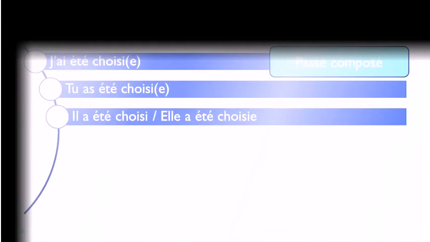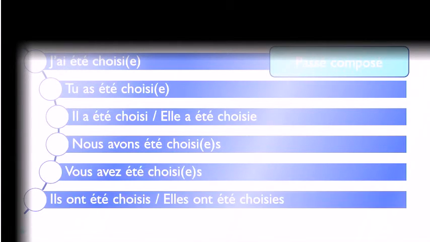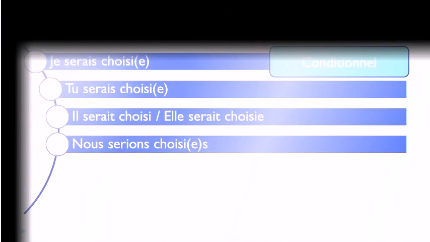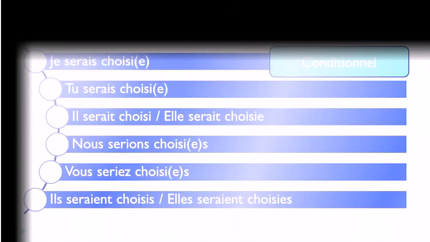Let's see the passé composé form. J'ai été choisi, tu as été choisi, il a été choisi, elle a été choisie, nous avons été choisis, vous avez été choisis, ils ont été choisis, elles ont été choisies. Then the conditionnel présent form, je serais choisi, tu serais choisi, il serait choisi, elle serait choisie, nous serions choisis, vous seriez choisis, ils seraient choisis, elles seraient choisies.